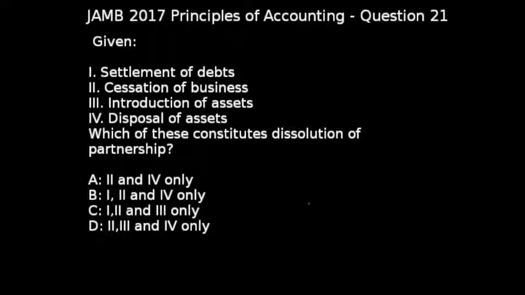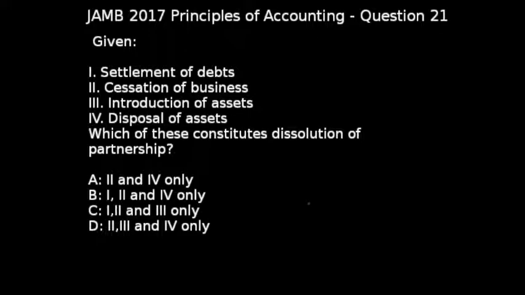So the settlement of debt agrees with the dissolution, because you need to bring the business to an end in order to do what? Settle all forms of liability owed by the business. And apart from that, cessation of the business simply has to do with dissolution, bringing the business to an end. Then disposal of assets.